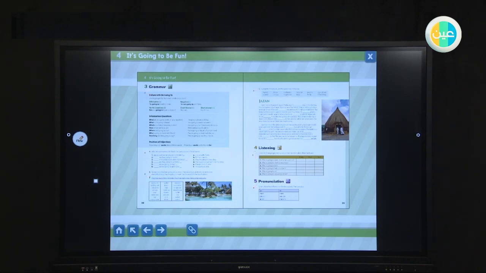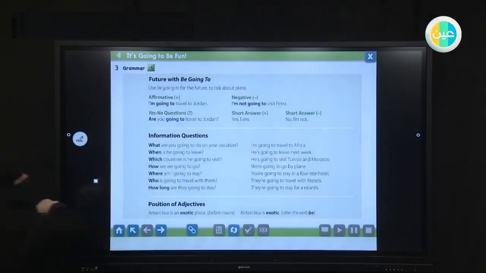Okay, this is Unit 4, Lesson 3, Grammar. Okay, look at this. Look at future with be going to. Read the first sentence. I'm going to travel to Jordan. This is what? This is an affirmative sentence.